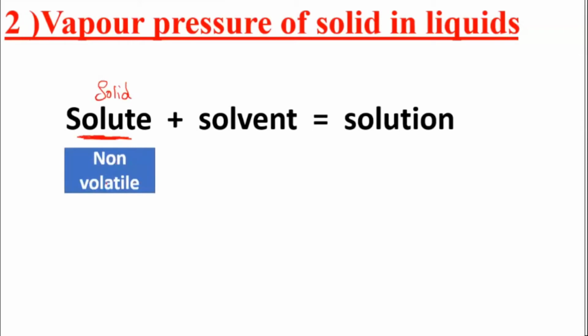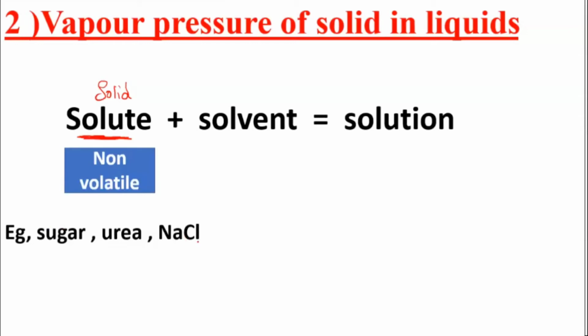The solute, the solid which I said, is going to be non-volatile. For example, sugar, urea, NaCl: when you add these substances to a solvent, they will not evaporate. Non-volatile means the substance which will not evaporate. They will stay there in the solution. So if you add sugar, urea and NaCl to water and heat them, you will observe that only the solvent particles evaporate and go. These solute particles will stay there at the bottom.